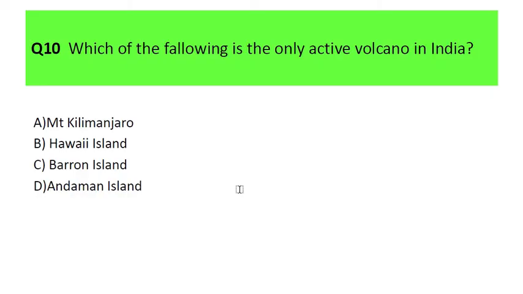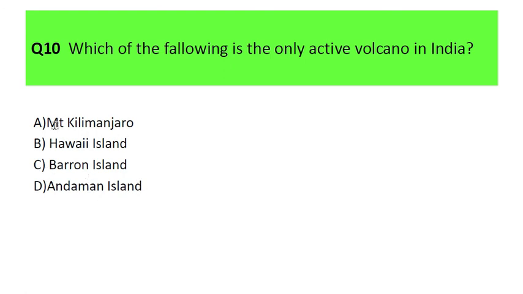Remember this thing. The last question is: which of the following is the only active volcano in India? Okay, so very interesting question. We have already discussed this particular type of question in our previous video session when we covered endogenetic and volcanism activity. Okay, so the first option is Mount Kilimanjaro, second one Hawaii Island, third one Barren Island, fourth one Andaman Island. Okay, so here the correct answer is Barren Island.